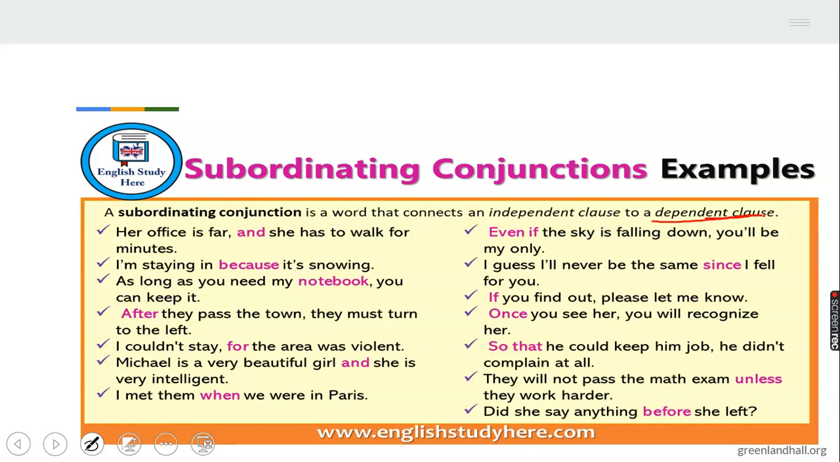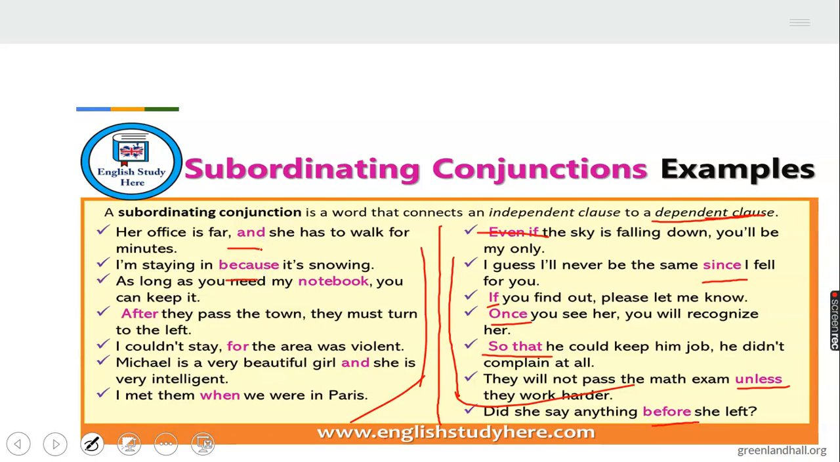If you look at the sentences over here, what we use there is subordinating conjunctions, all the ones on this side. While on this side we use what? Coordinating conjunctions. Now I guess I will never be the same since I fell for you. Since, even if, once, so that, unless, before. They are examples of what? Subordinating conjunctions. Why the ones we have here? Because, and, after, for, and. They are what? Coordinating conjunctions.